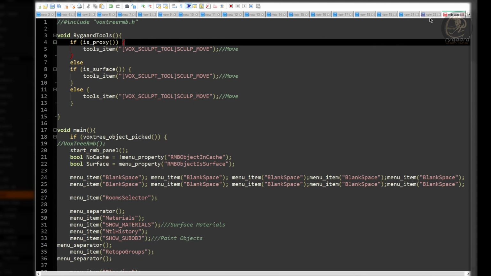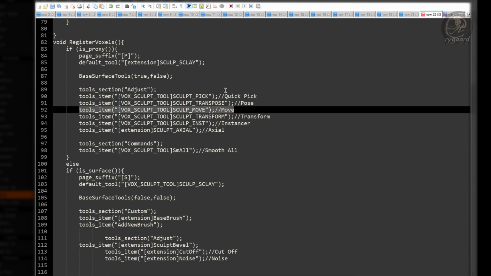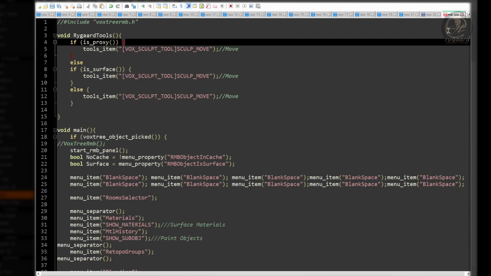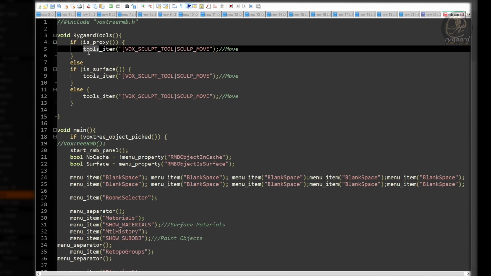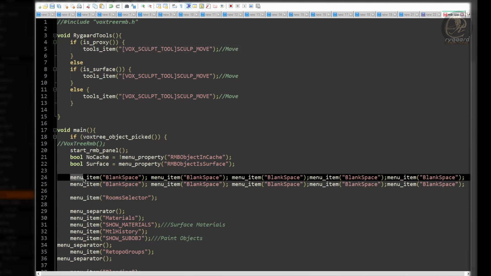So, for all the functions that I copy from the toolset.cpp script and paste here into the rmb.cpp script, I will always have to replace the word tools with the word menu, okay?